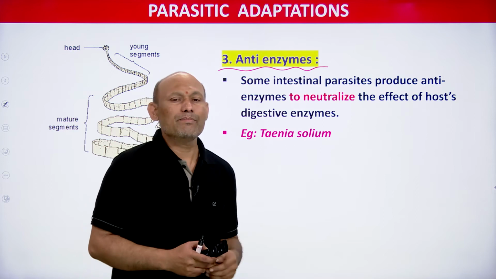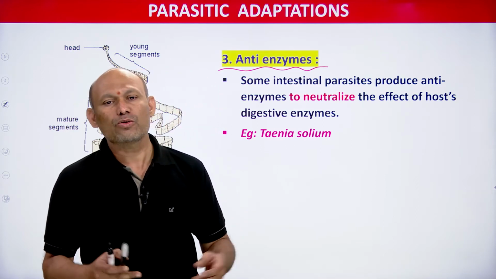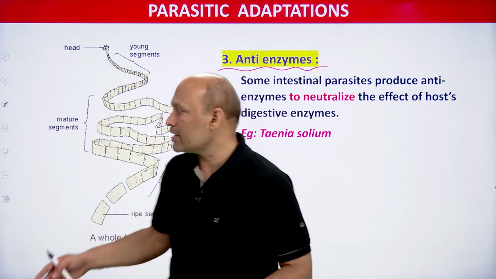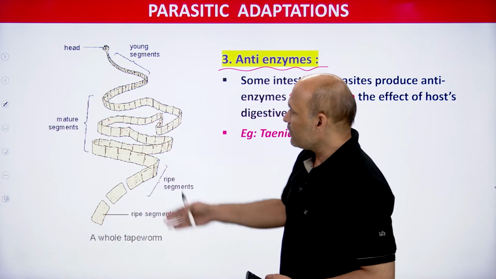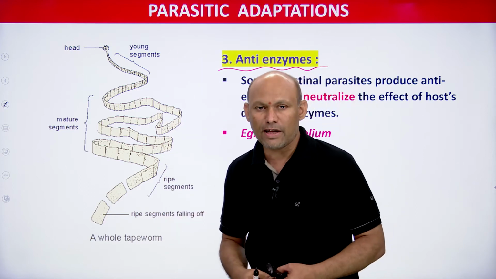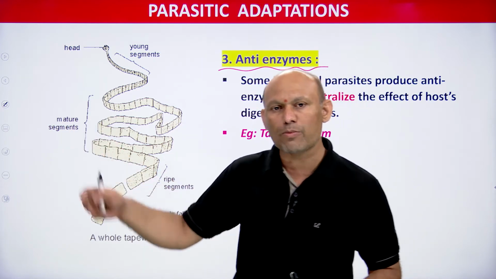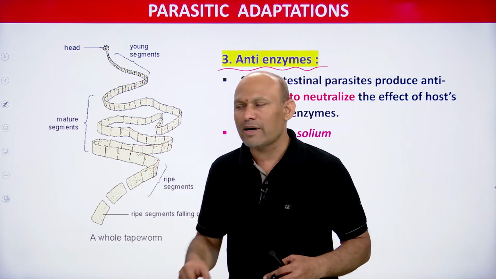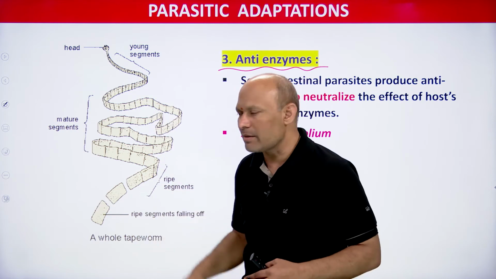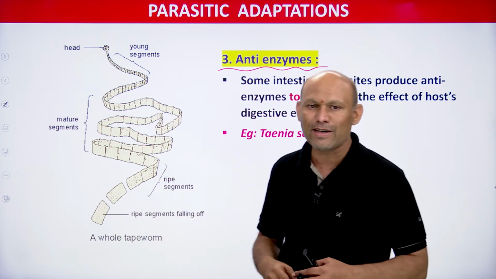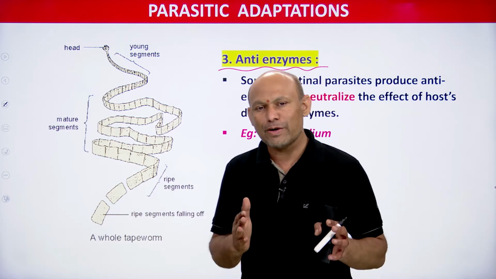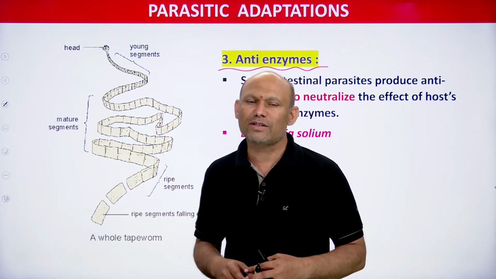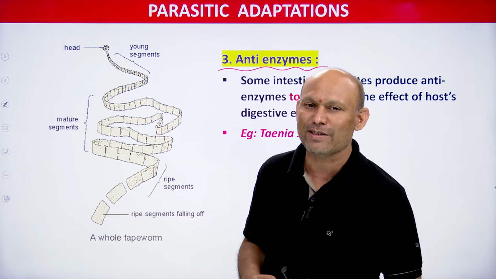So what are the parasites that produce anti-enzymes? See, students, Taenia solium, it's very simple. This is Taenia solium, you can see, and it may grow up to 1 meter. Can you imagine, students? 1 meter means you can imagine 3 feet, and it's a small thread-like animal. It belongs to Platyhelminthes, you have already studied. That is why I told you, when you have finished the animal kingdom perfectly, you can very easily understand this chapter, students. It's very simple and quite interesting as well.